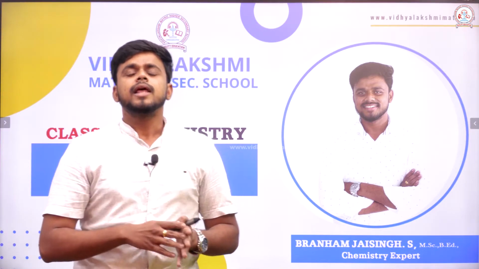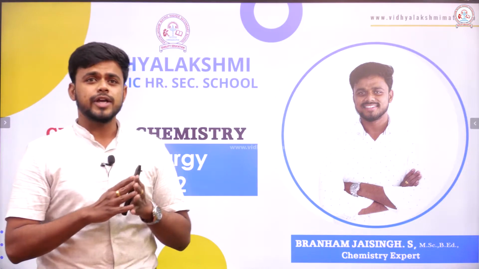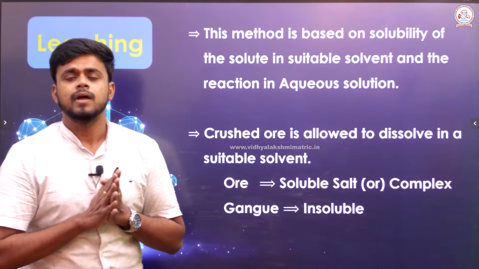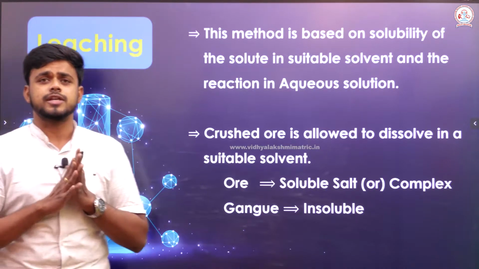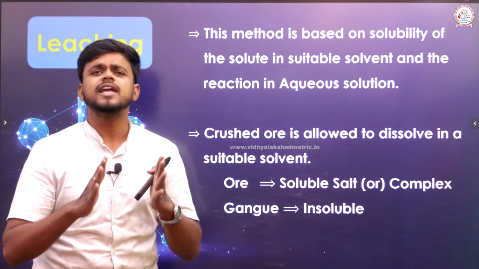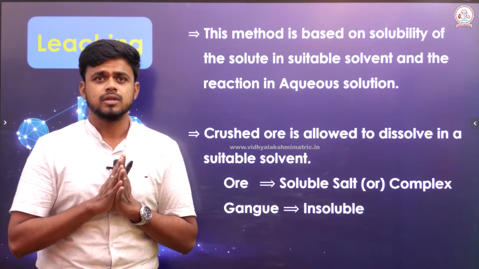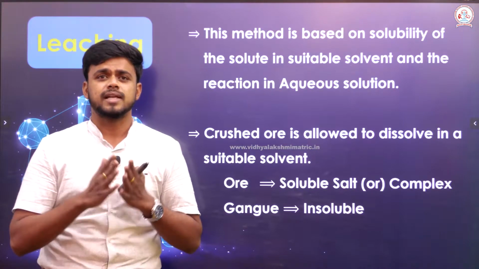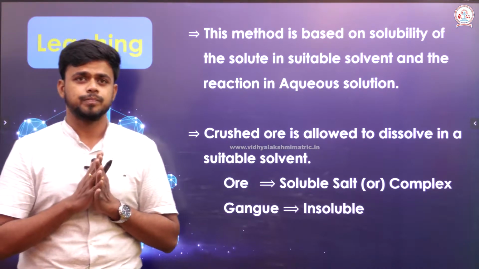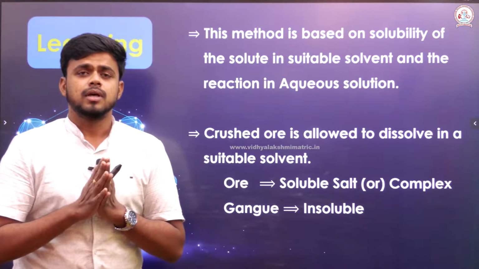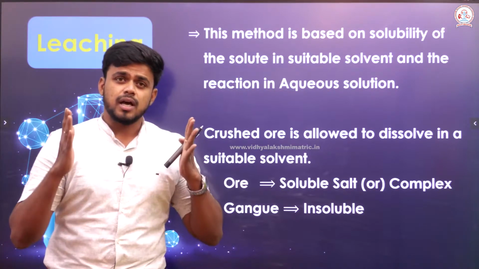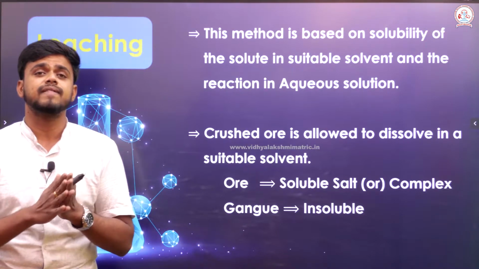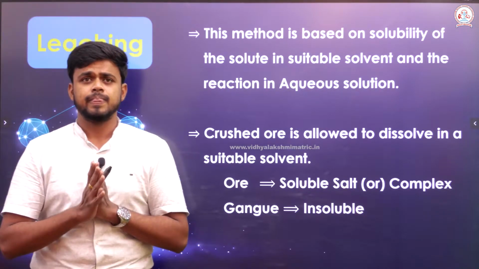In this class, we are going to look into a process called leaching. Leaching is one of the concentration processes widely used to purify noble metals like silver and gold. Not only that, we can leach aluminum, and we can leach sulfide ores like lead sulfide and zinc sulfide, etc.